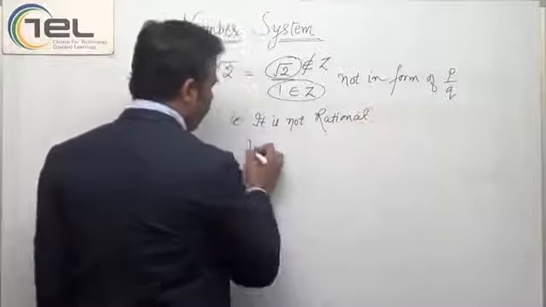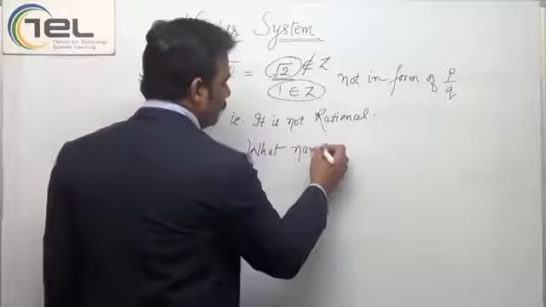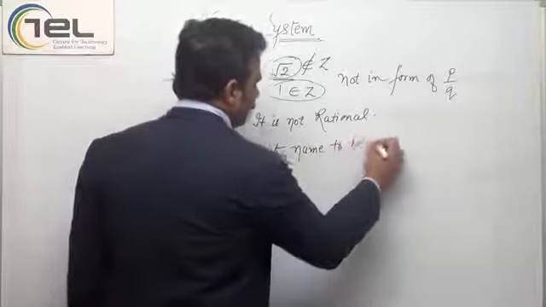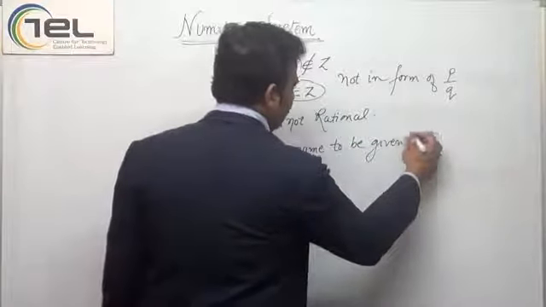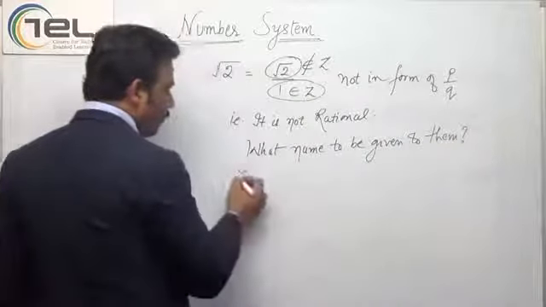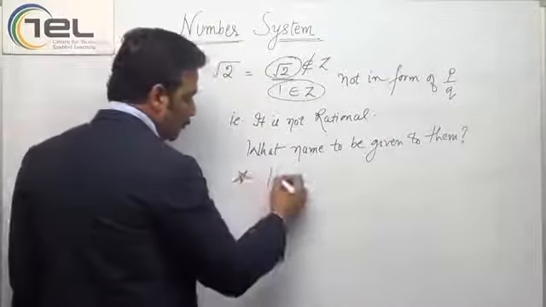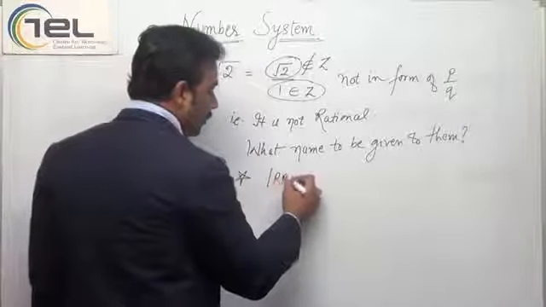So what name should be given to them? The name given to them is irrational numbers.